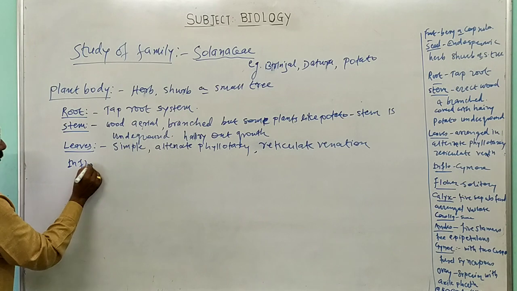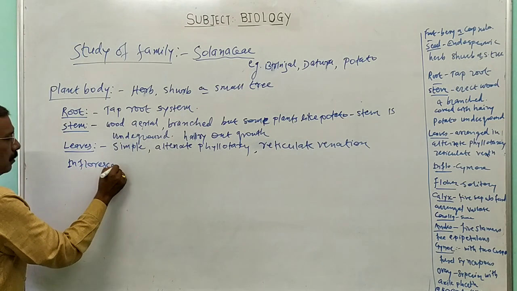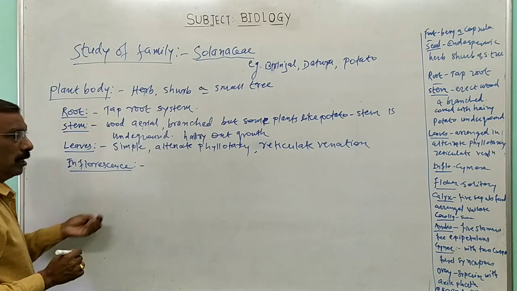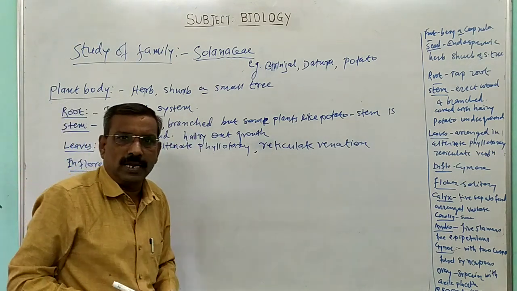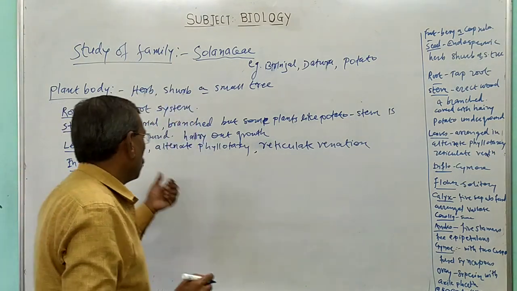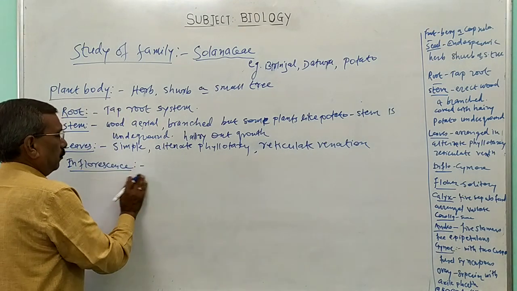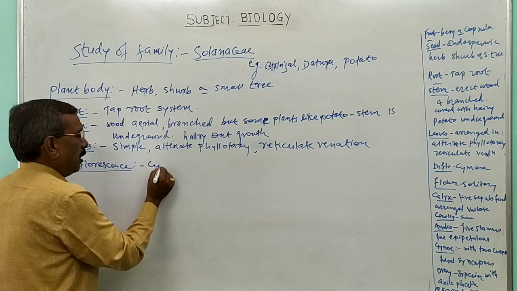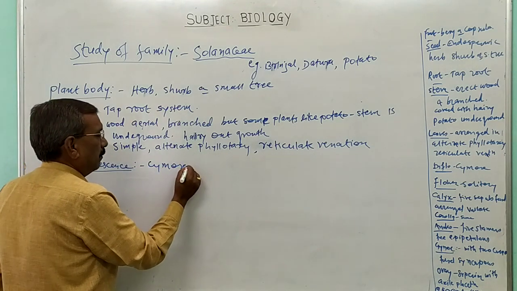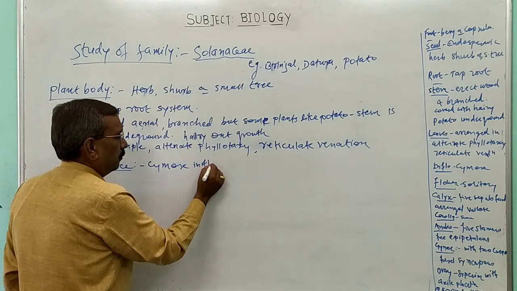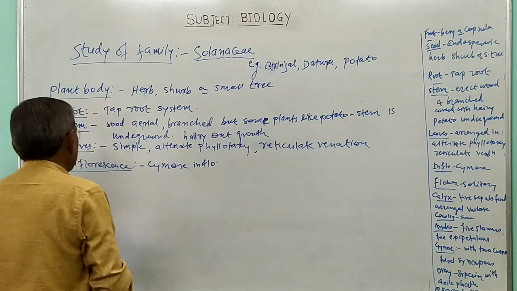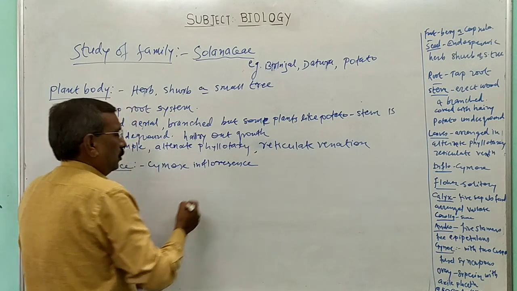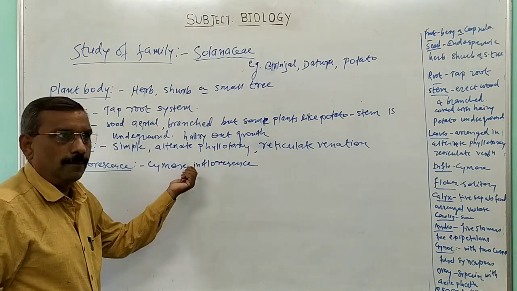What is inflorescence? A natural cluster of flowers borne on a specialized reproductive branch is known as the inflorescence. The type of inflorescence in members of the family Solanaceae is cymose. It shows a cymose inflorescence. This we are studying under the head of inflorescence.